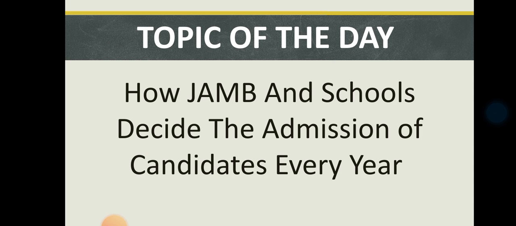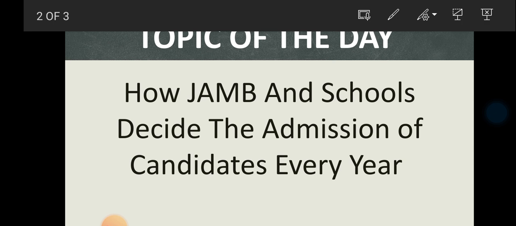The ratio of science and art students to be admitted in a set year is 60-40. All tertiary institutions have been mandated to follow these guidelines.